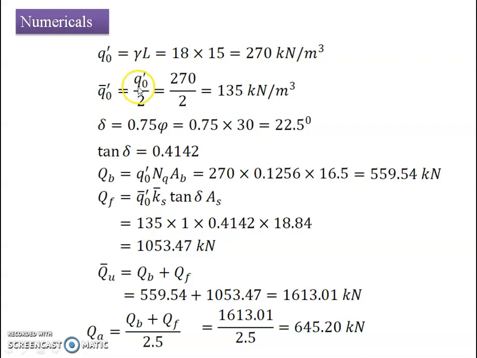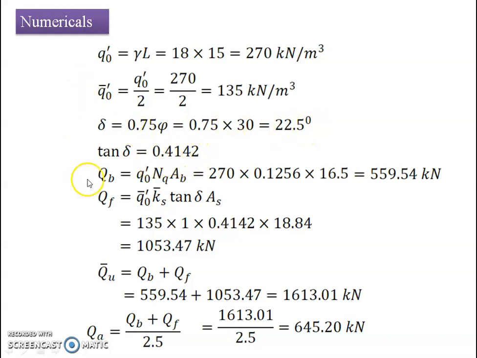Effective stress can be estimated as q naught dash divided by 2, which equals 270 divided by 2, which comes out to be 135 kilonewton per meter square. We know that delta, the inclination of the resultant force, is 0.75 times phi, which works out to be 22.5 degree, where 30 degree is the angle of friction given to us. We require the component tan delta, and tan of 22.5 works out to be 0.4142.